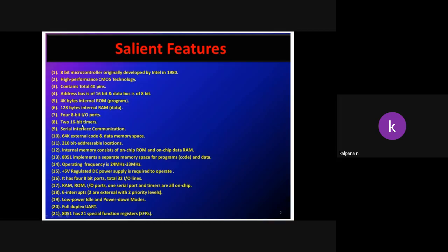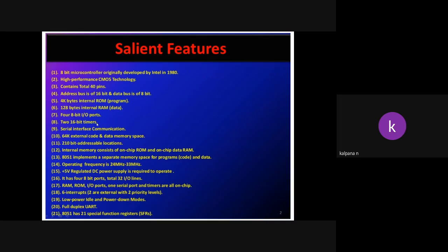Next, two 16-bit timers. What is the function of timers? What is meant by timers? I will tell later. Next, serial interface communication. If we want to interface any external devices to take the application with the controller, we need to interface, and that can be done in two ways, serial and parallel. Here serial interface communication will be done.